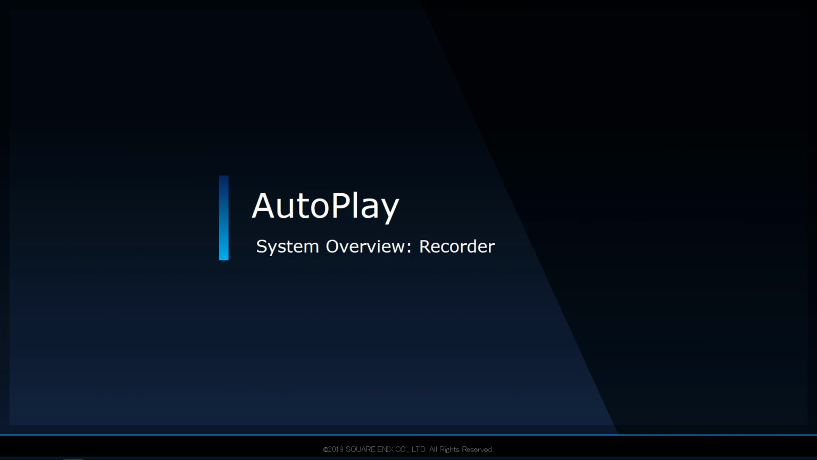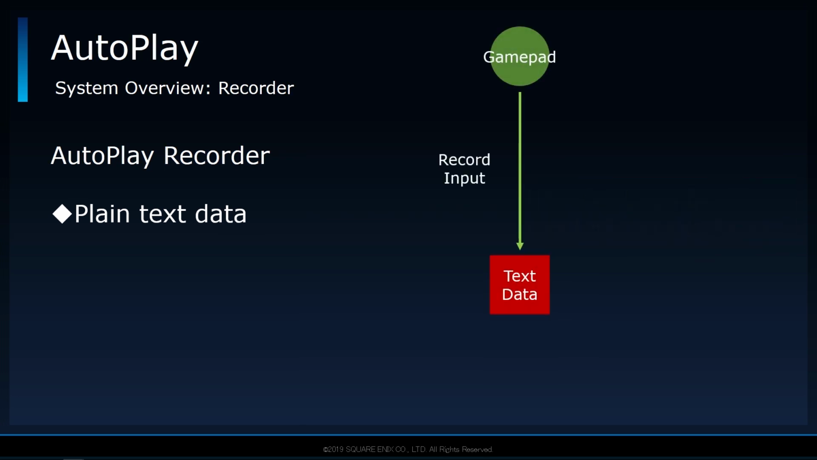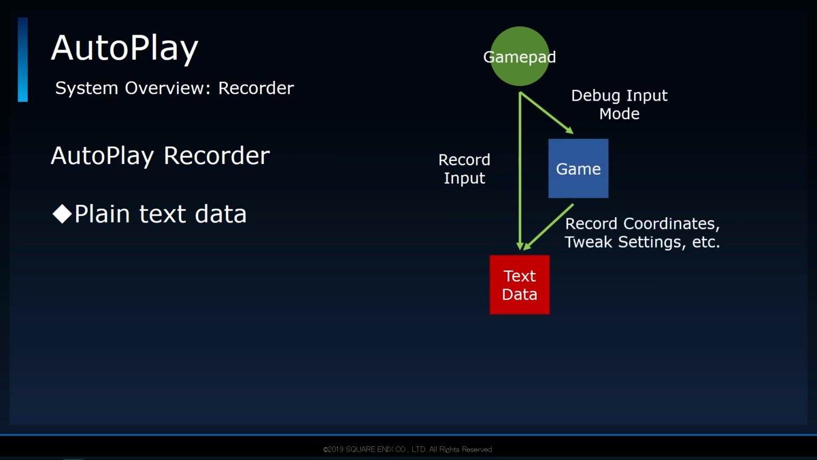It is based on this objective that the recorder system was implemented. In order to keep the bar of entry low, plain text was used for the data format. We did consider using behavior trees and AI controllers instead, but decided against it since that limited the number of potential users. What the recorder mainly does is record gamepad input. It also has a debug input mode, where instead of recording input, it records player coordinates or changes the recorder's settings based on specific button combinations.